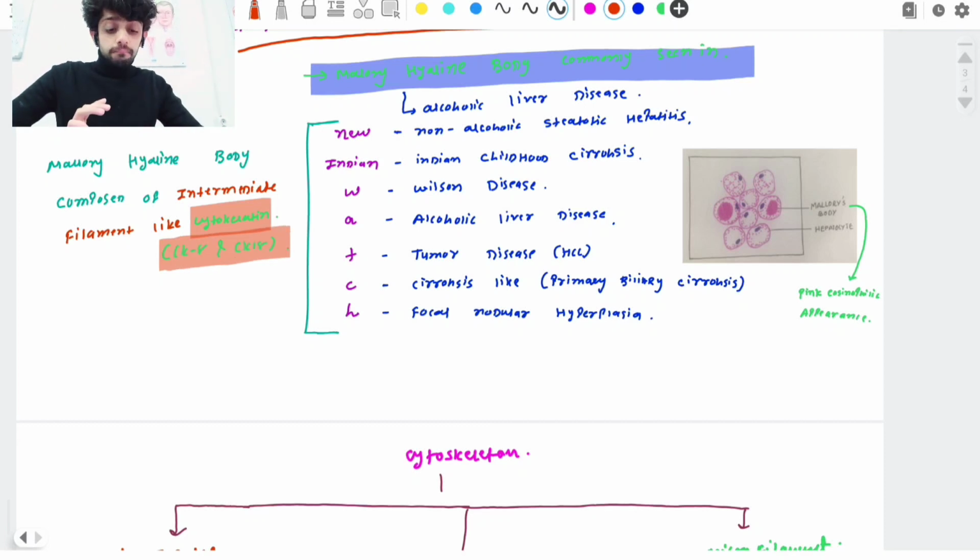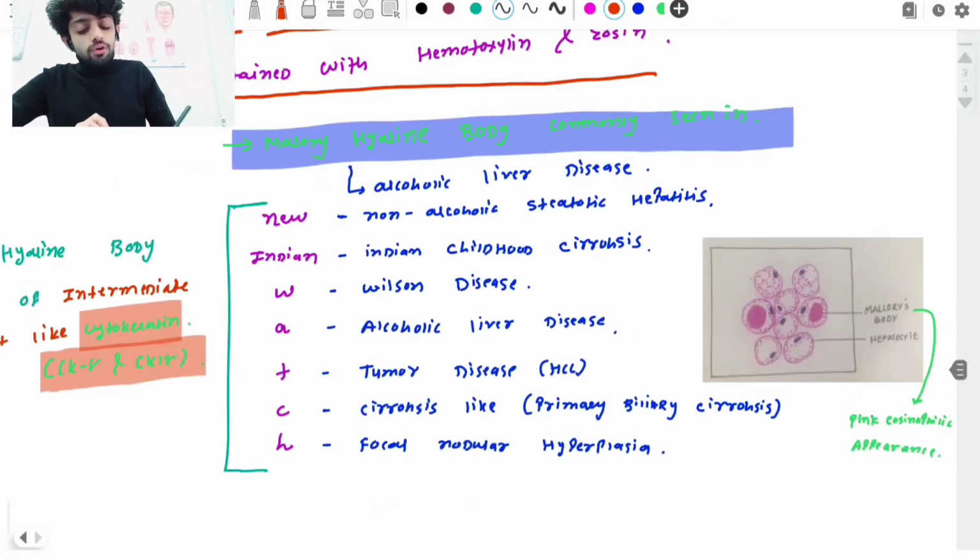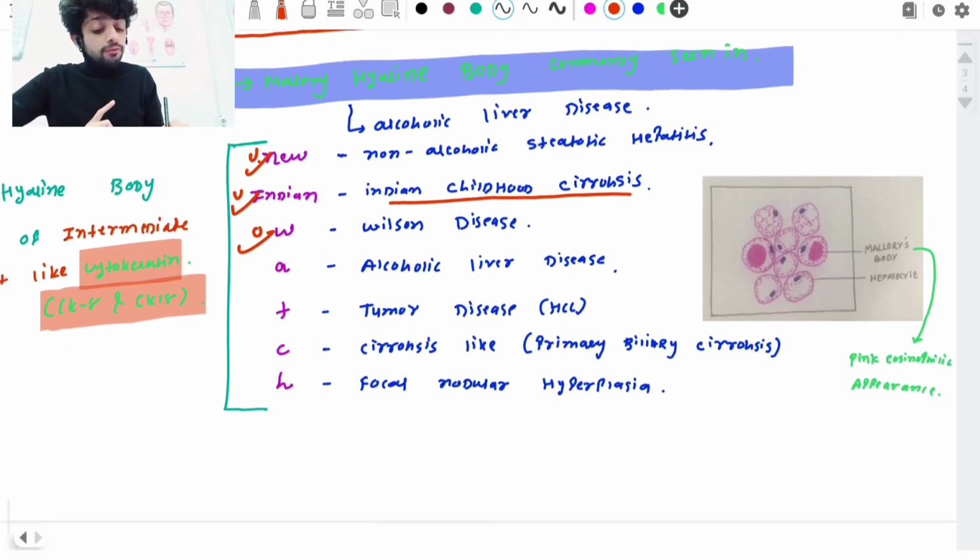What are the examples of a Mallory hyaline body? In which condition do we commonly see the Mallory hyaline body? For that, we have developed one mnemonic. Remember that mnemonic: NIWATCH. What is the meaning of NIWATCH? N stands for non-alcoholic steatohepatitis. Remember guys, non-alcoholic steatohepatitis. Second one is I, for Indian childhood cirrhosis. It is a liver condition. And third one is W, Wilson disease.